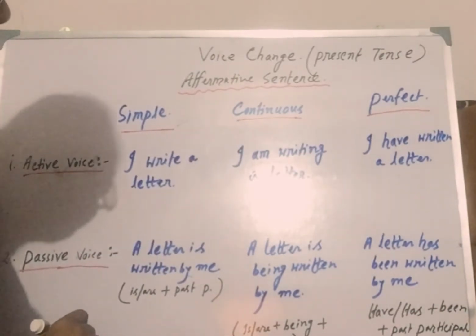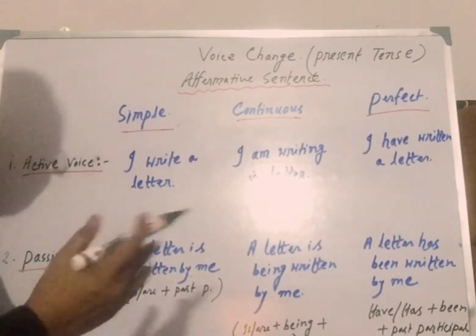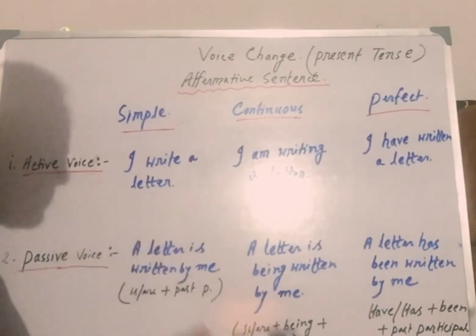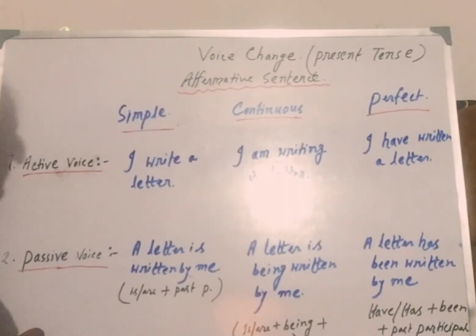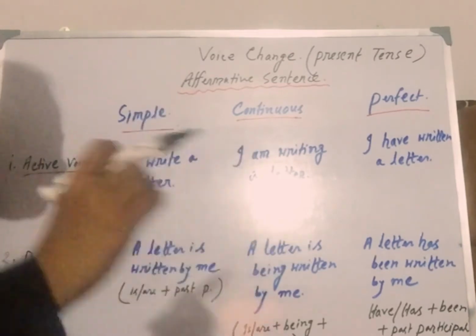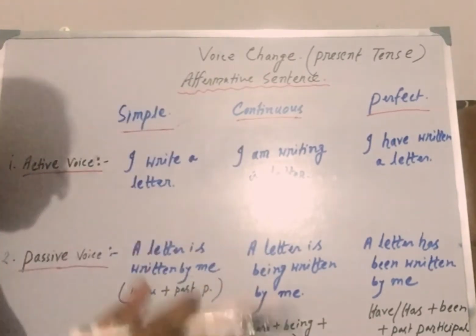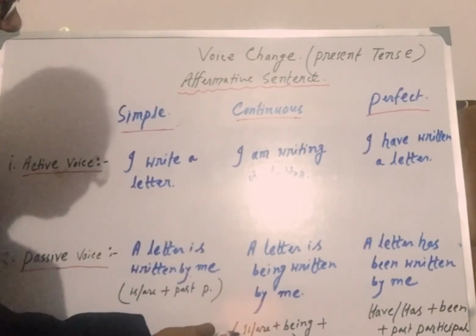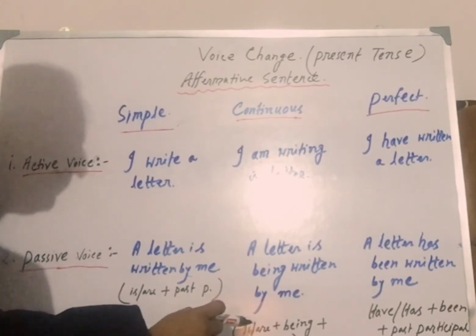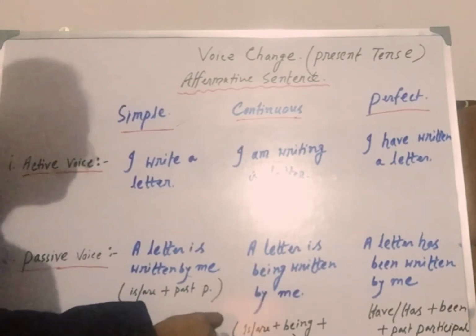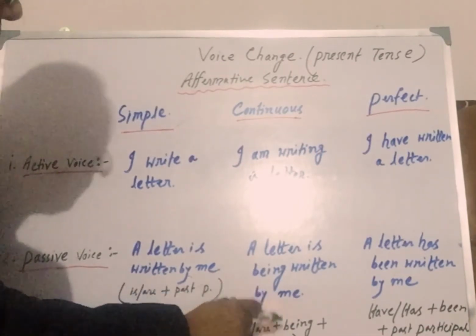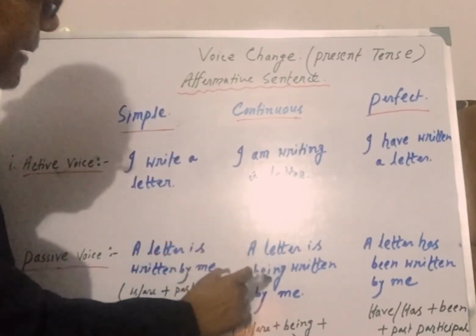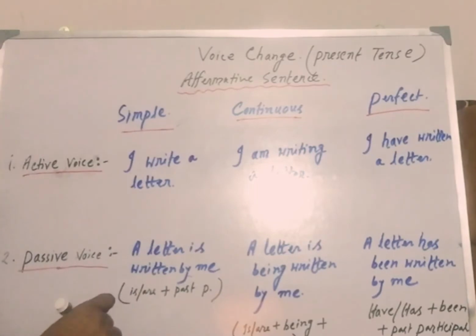Right? So what should be the passive form of this sentence? Of course, you have already understood the rules. Subject will come at the end of the sentence and object will come at the beginning of the sentence. And when it is present continuous tense, the structure is quite different. So what is the structure of passive voice? First object, then is or are plus being, B-E-I-N-G, being, plus past participle form of the main verb plus by plus subject. Clear? So a letter is being written by me. Clear?